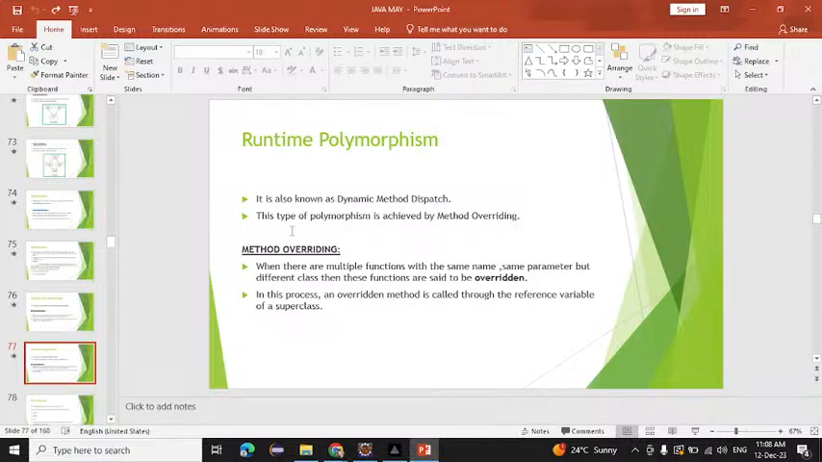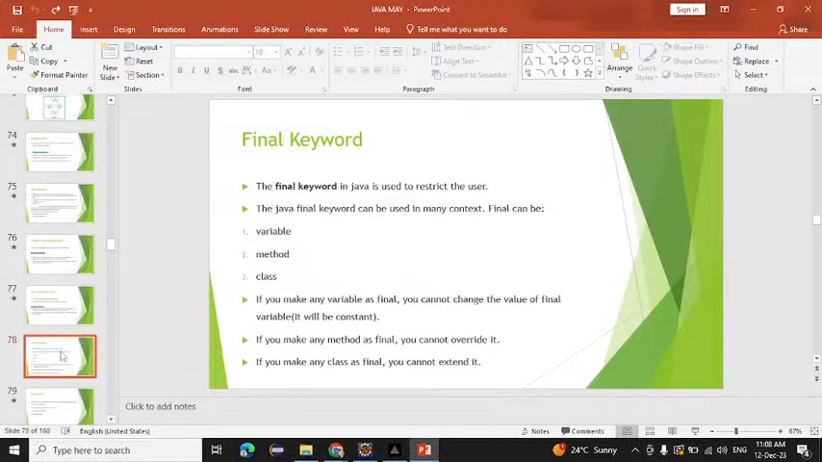So what will we do now? We will learn another small concept, that is the final keyword. So what is meant by the final keyword? The final keyword in Java is used to restrict the user. We can use the final keyword with a variable, with a method, and with a class also. It is easy only.